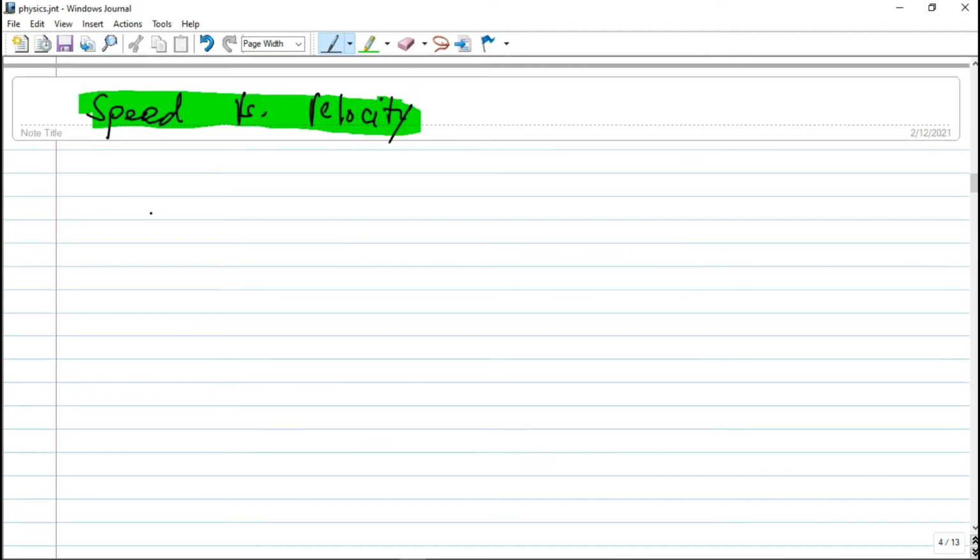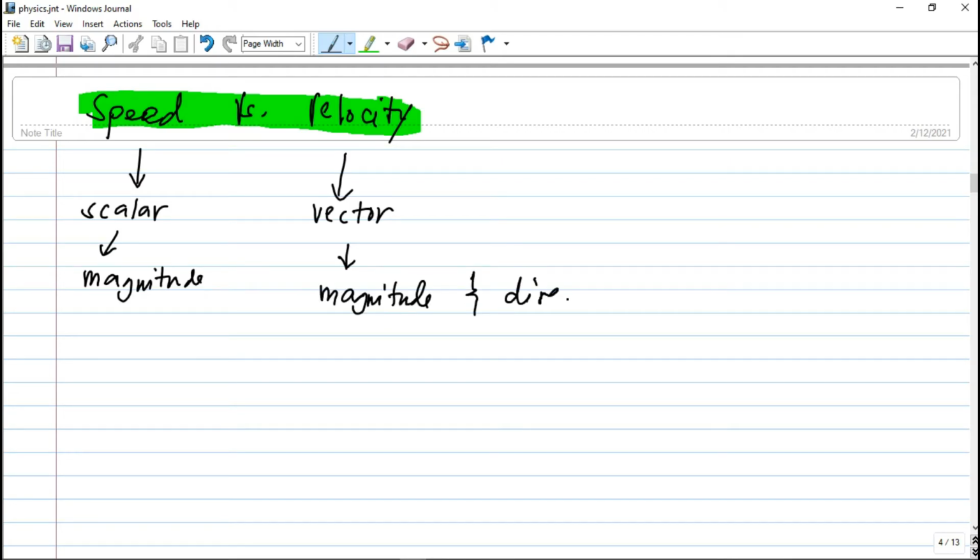So we have here another concept. It's very common to physics, guys. No, this is speed and velocity. So speed is a scalar quantity, then velocity is a vector quantity. So scalar means it only has magnitude, then vector means it has magnitude and direction. Ang speed natin, let's say speed equals 8 meters per second.